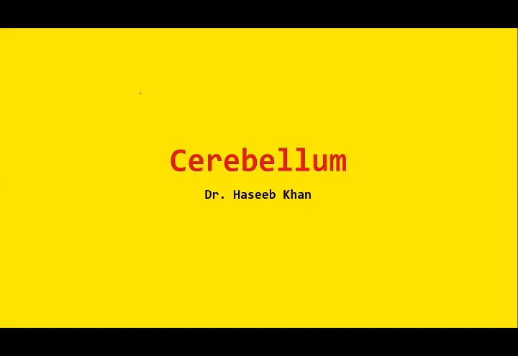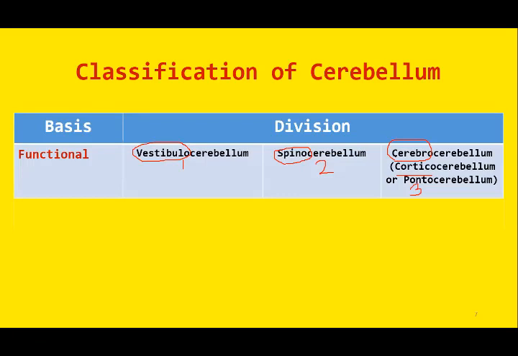Spino from spinal cord. And similarly, the portion of the cerebellum which is connected with the higher center, that is the cerebral cortex, is known as cerebrocerebellum, or sometimes corticocerebellum or pontocerebellum. The easiest terminology is cerebrocerebellum or cerebrum. So this is the functional classification, or you can say the classification on the basis of physiology.